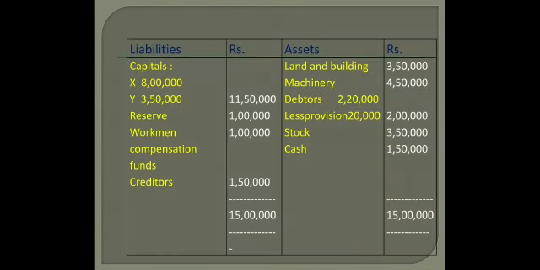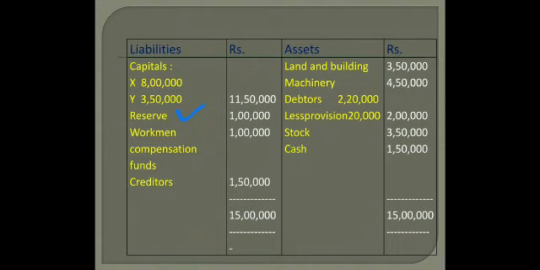Notice the items carefully. There are capitals of 8 lakh and 3 lakh 50,000. There is a reserve, children. Always mark such things. Reserve 1 lakh. And we know reserves are distributed in the old ratio. The old ratio in this case is 7 is to 3. So, moving on to the next, workman compensation fund.